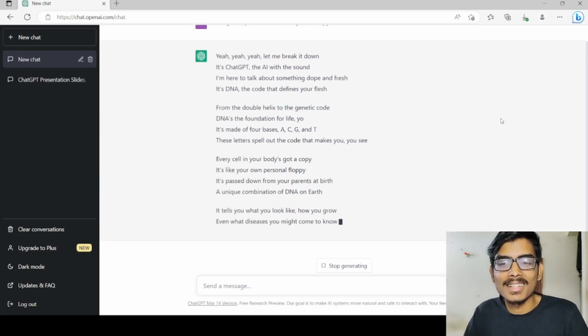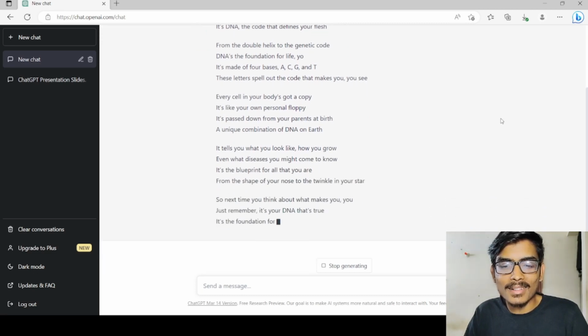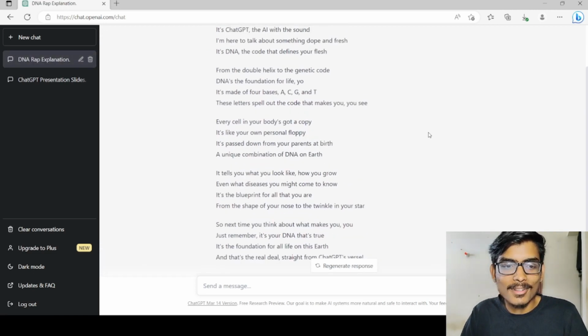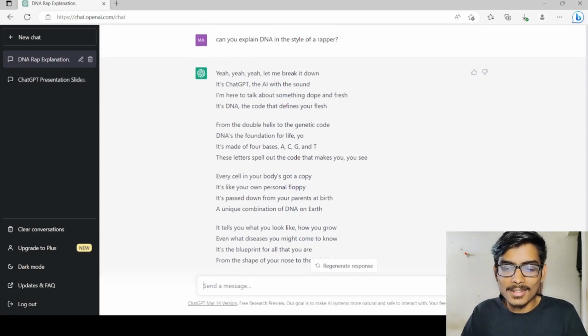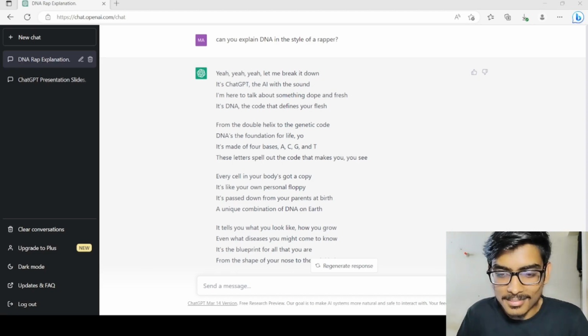Look, it is completely wrapping up the information of the DNA, and you can see it is generating. Oh my God, that is good. That is really good.